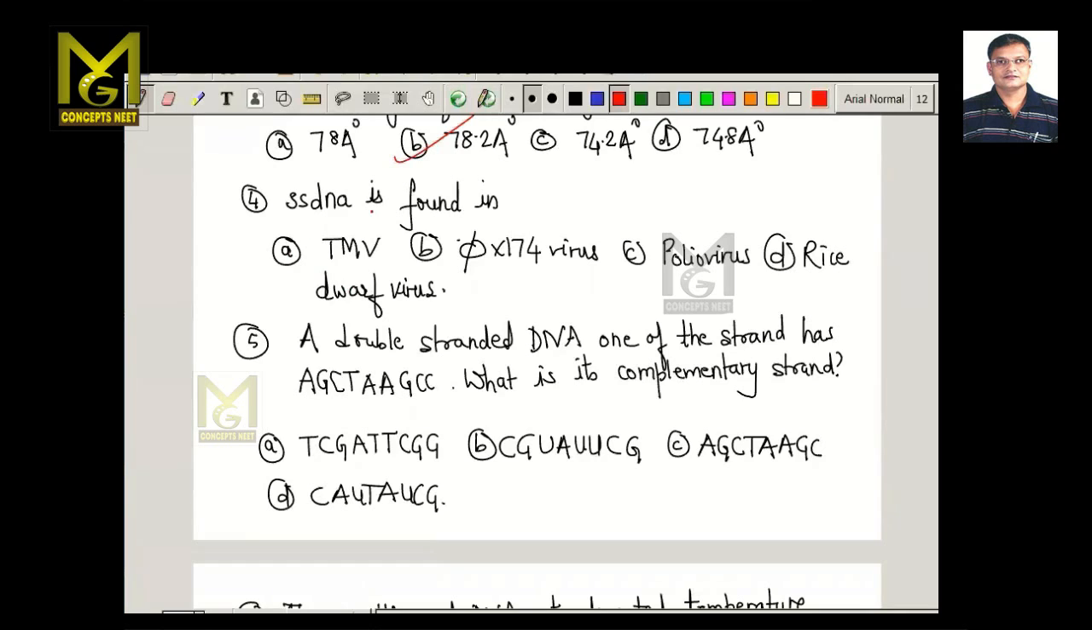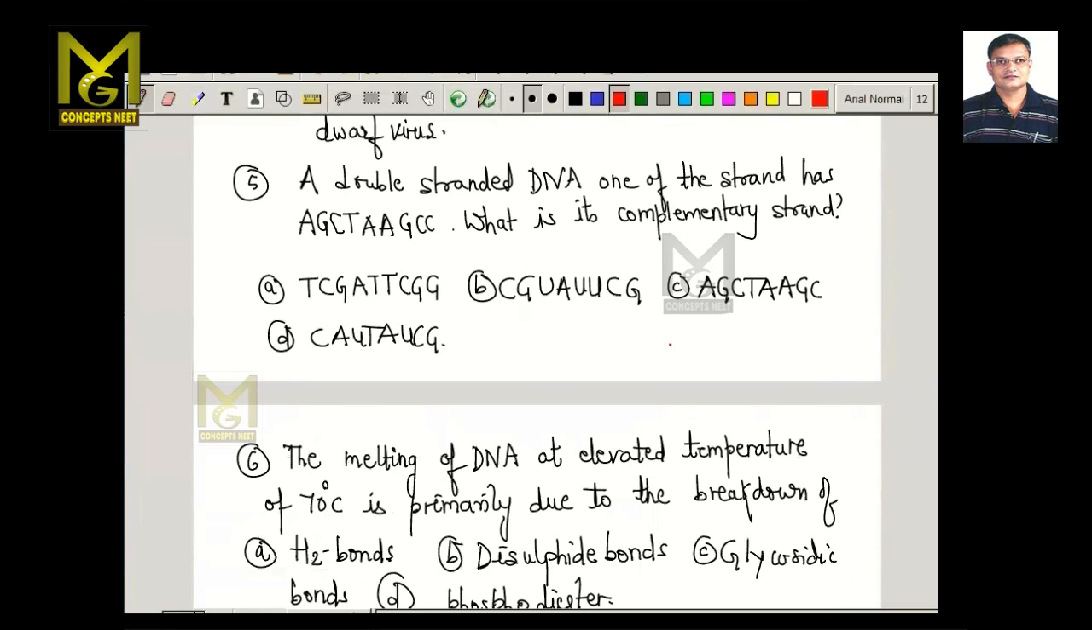Single stranded DNA is found in: is it TMV tobacco mosaic virus, is it Phi 174 virus, is it polio virus, or is it rice dwarf virus? And this is the exception I told you about, where it is found in the Phi 174 virus.